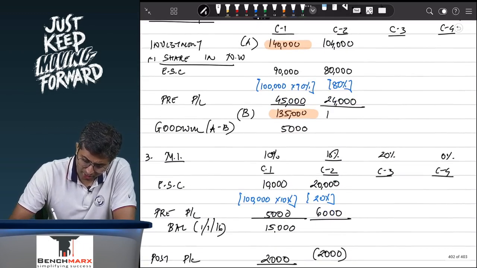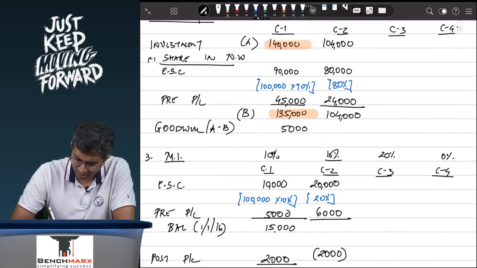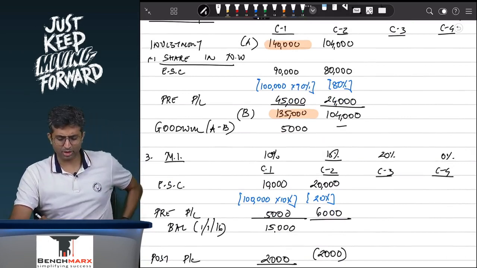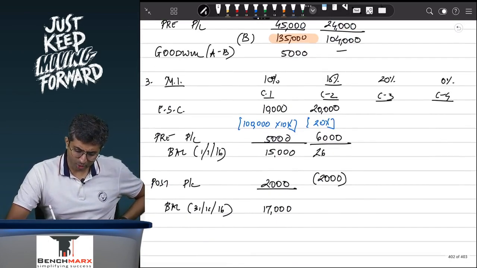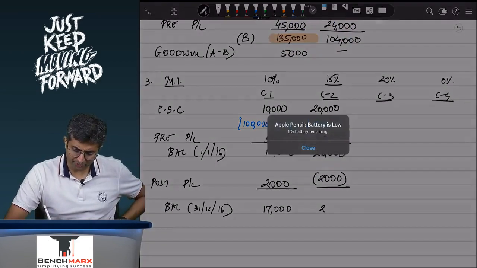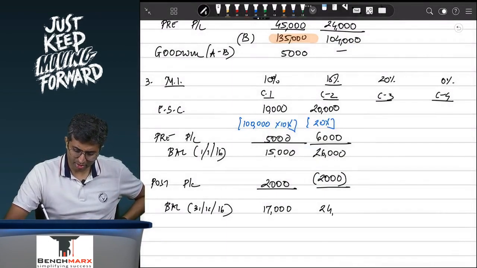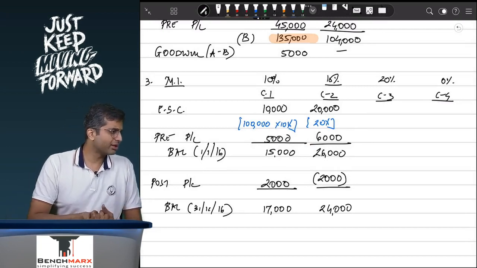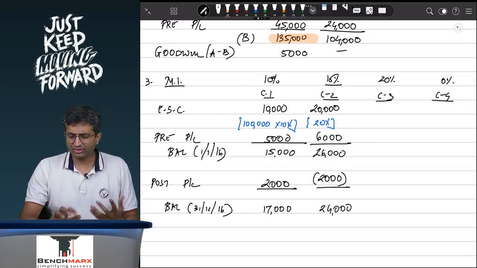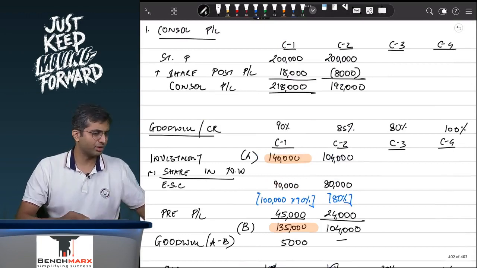The total net worth I think is also 1,04,000, which means there is no goodwill, no capital reserve over here. 26,000 and less 2,000, which is 24,000. Do you want me to try case 3 and 4, or is it understandable?